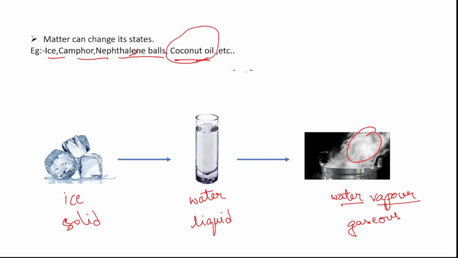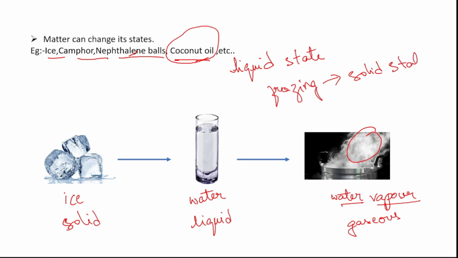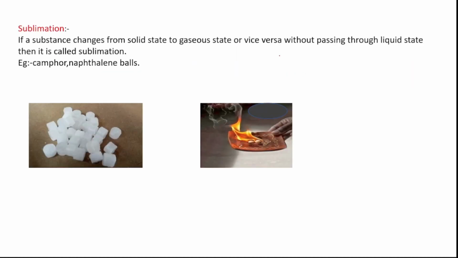How is coconut oil normally? I mean, what state is it in? It is in liquid state normally, but in winter it freezes. Freezing means it will turn to solid state. That is, it changes from liquid state to solid state.